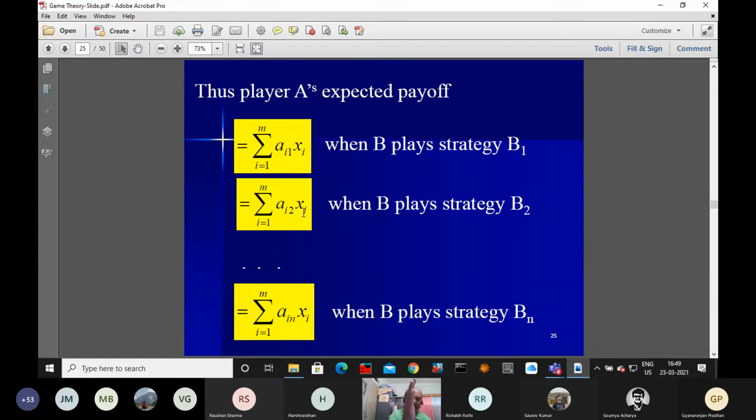The second column of the payoff matrix, respective variables x1, x2, xm, multiplied, and the sum. This is our expected payoff. First column, we have taken nu one. Second column, what is that? It is nothing but our nu 2. Because the same nu cannot be kept, since it is an unstable game. For 2 by 2, certainly they will be the same.